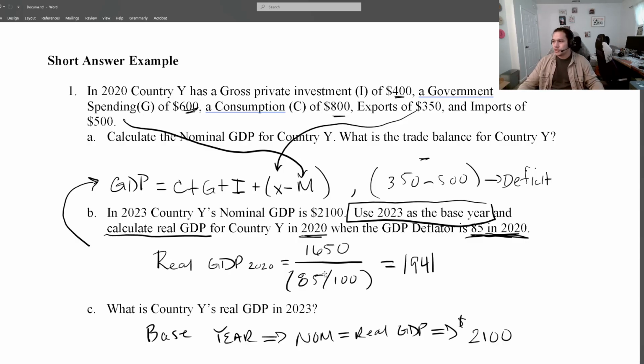Same thing when it comes to concepts like unemployment. You should be able to work with a fixed set of information and be able to calculate the unemployment rate and the labor force participation rate as well. But I think that should be good.